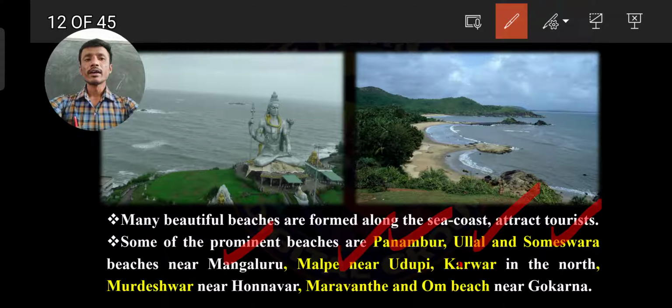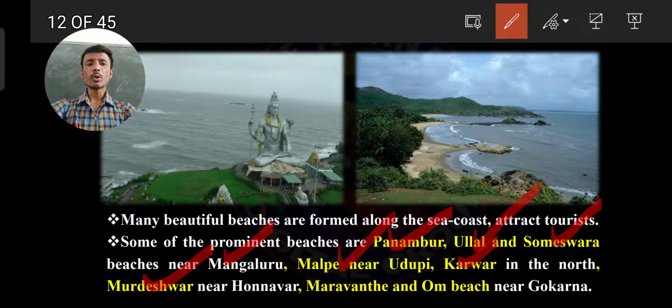And Karwara in the north, Murdeshwara near Honnavara, Maravante and Om beach near Gokarna. So here see, Malpe near Udupi, then Karwara in the north, there also is a beach. Next, Murdeshwara near Honnavara, Maravante and Om beach near Gokarna.